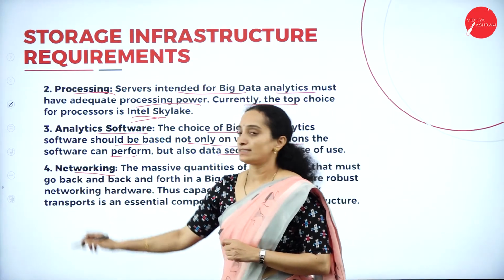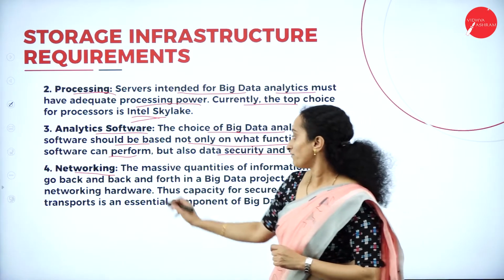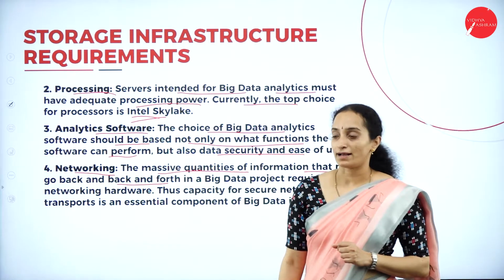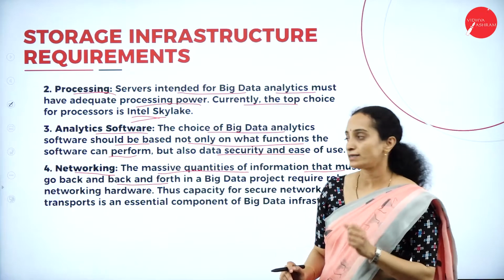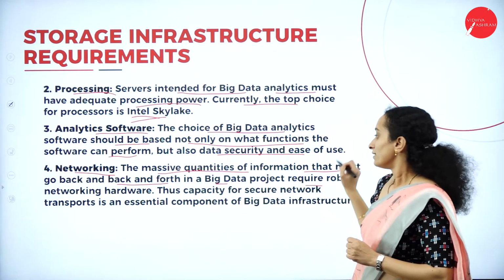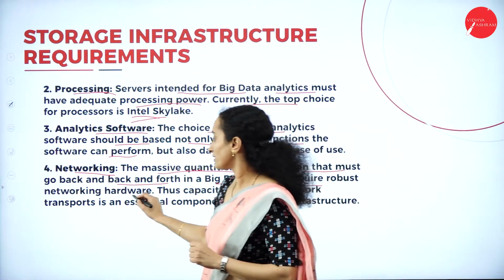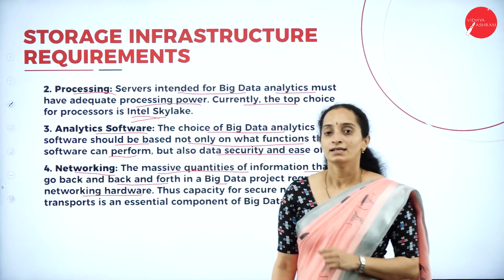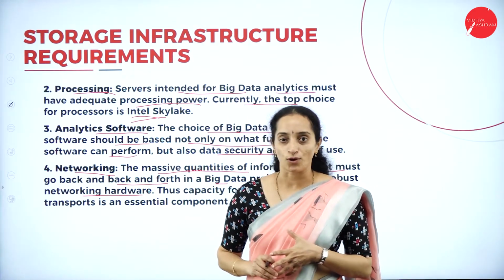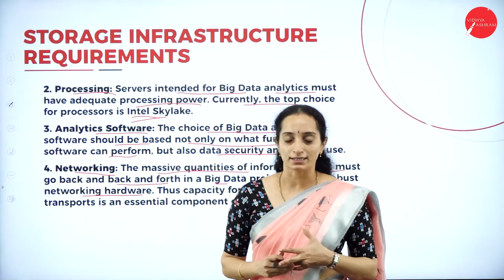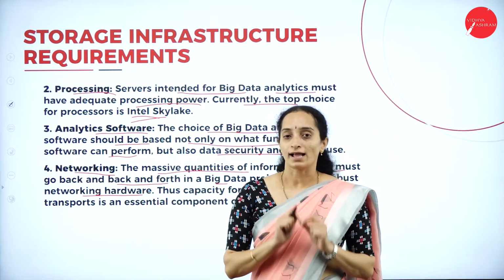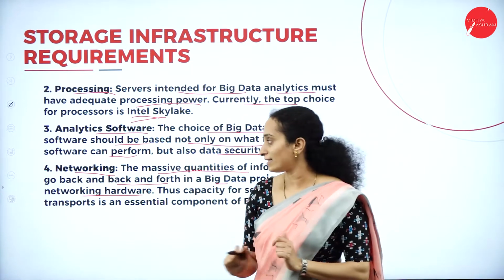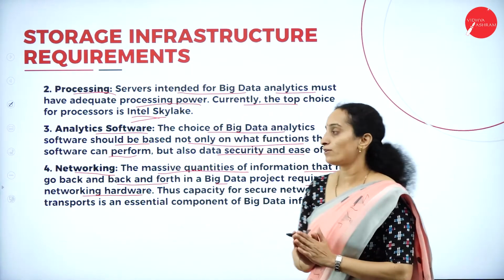The next requirement is networking. Networking handles the massive quantities of information that must go back and forth. That means you need stronger networking capability. It requires robust networking hardware. Why do you need robust networking hardware? Big data, as you know, is bigger in volume, and it needs a stronger and speedier network to transport the data from the source to the destination, or for processing. For anything, you need a strong network foundation.